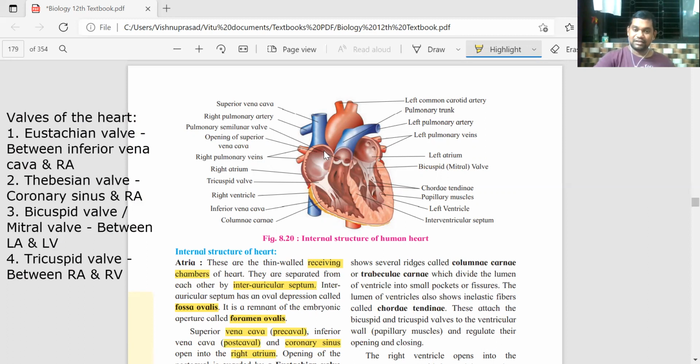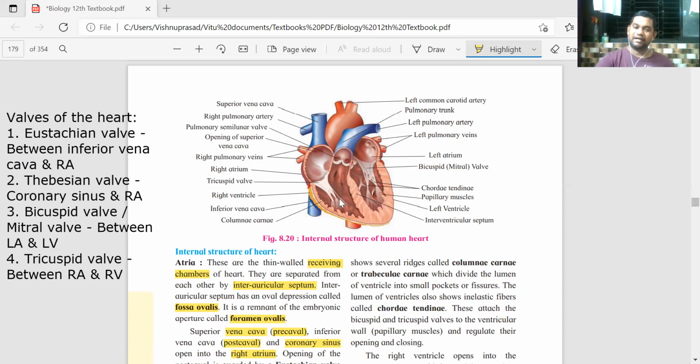These are very important give reason questions. Underline कर लो. The walls of the ventricles are thicker than the walls of the auricles.